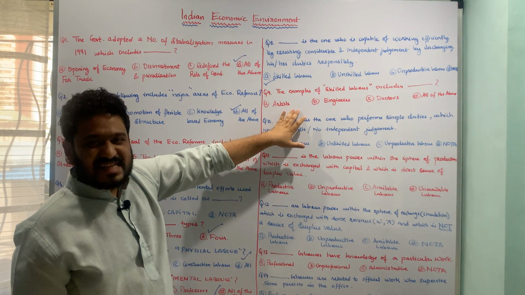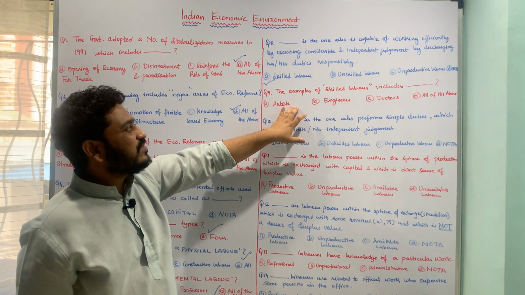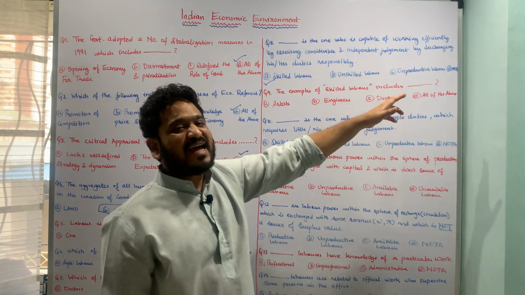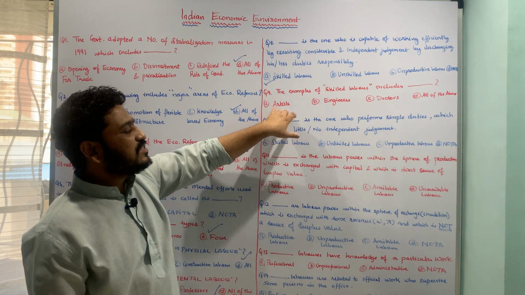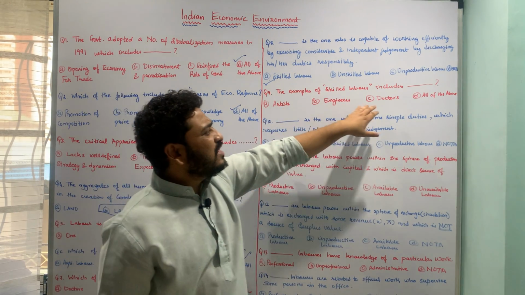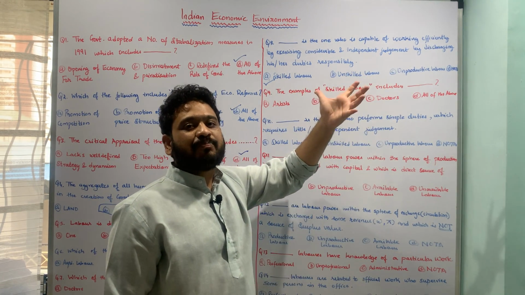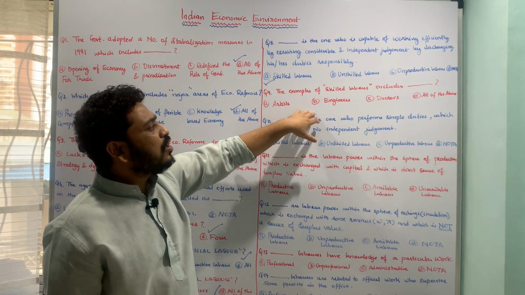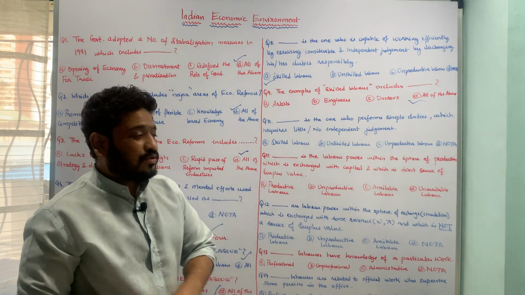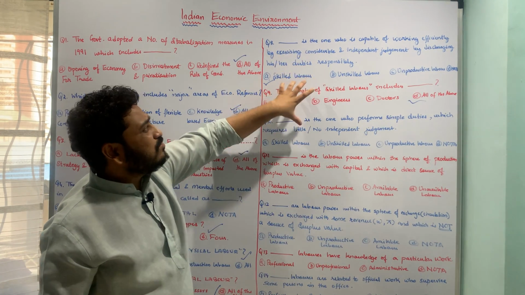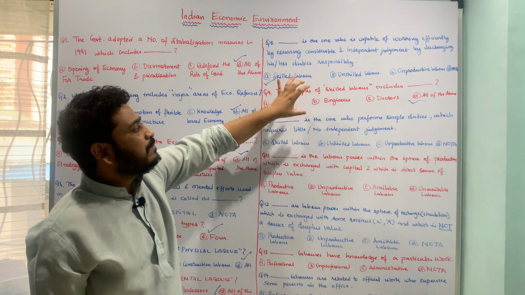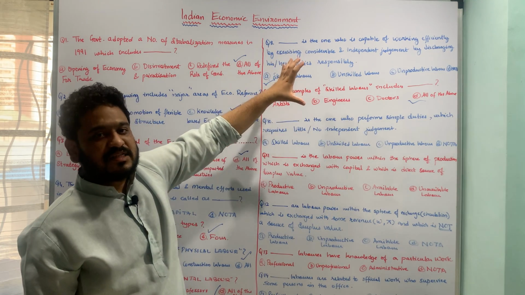Let us now look at the examples of skilled labor, and the question is framed in this fashion: the examples of skilled labor include dash, and the underlying options are A, artists, B, engineers, C, doctors, and D, all of the above. So these are all based on certain skills, and therefore they are all examples of skilled labor, and therefore option D is the correct answer to this particular question. I hope the definition of skilled labor is pretty much clear with the help of an example as well.